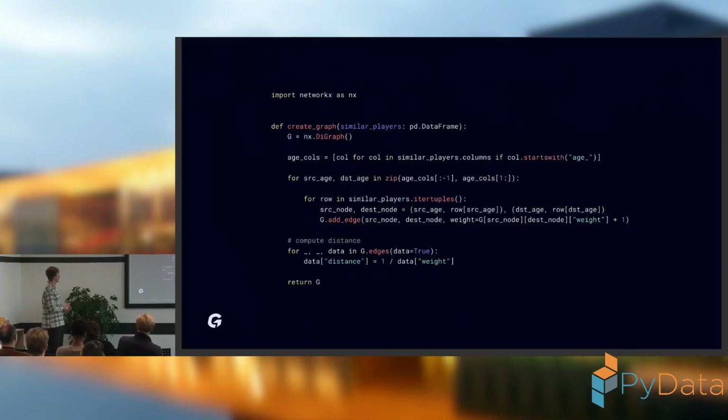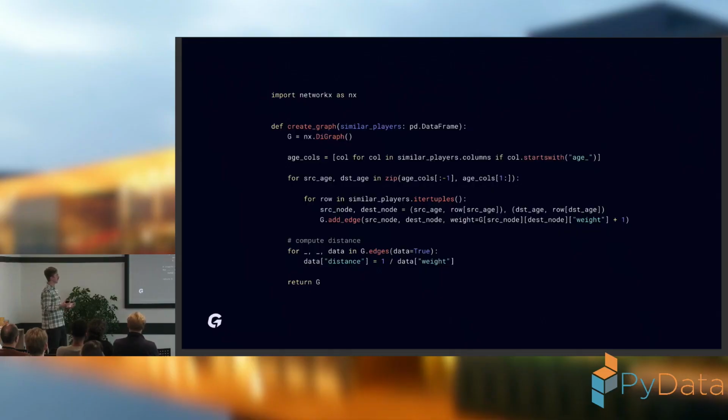After that, I'm using NetworkX for constructing a directed graph, as I was talking about previously. I am constructing a directed graph in particular because it is not possible to transfer from age 15 to 14. There is some logical relationship between those transfers. That's why I am constructing the directed graph.